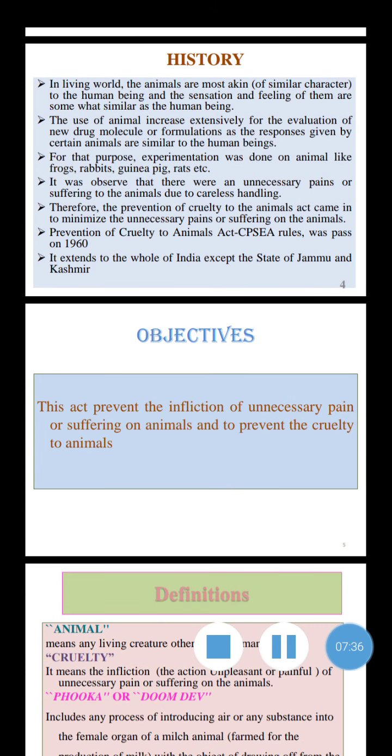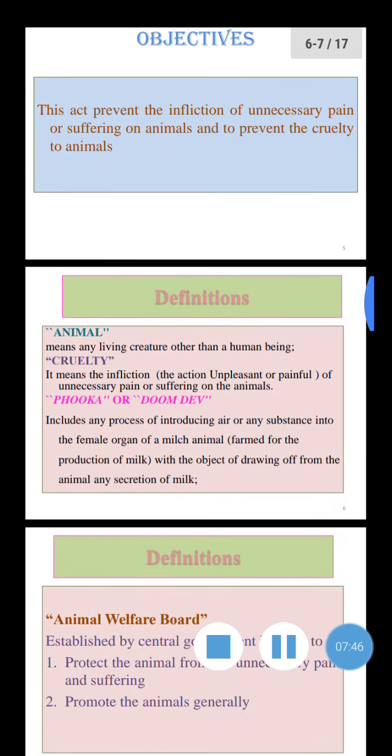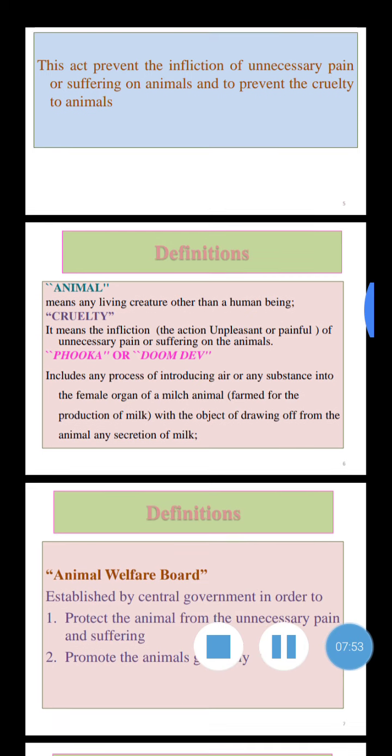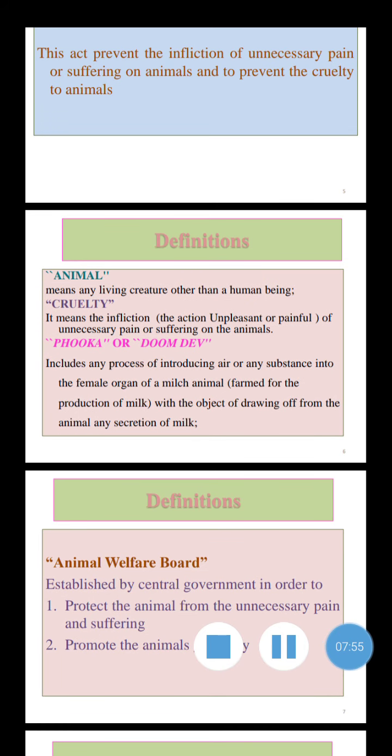The objective: this act prevents the infliction of unnecessary pain or suffering on animals and prevents cruelty to animals. Definitions: an animal is a living creature other than a human being. Cruelty means the infliction of unpleasant or painful action, of unnecessary pain or suffering on the animal.